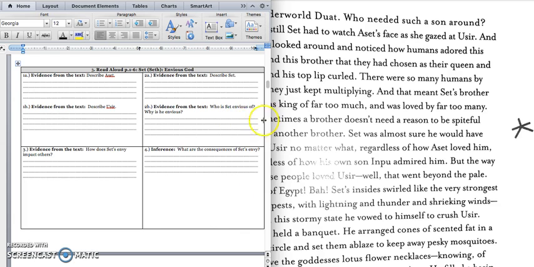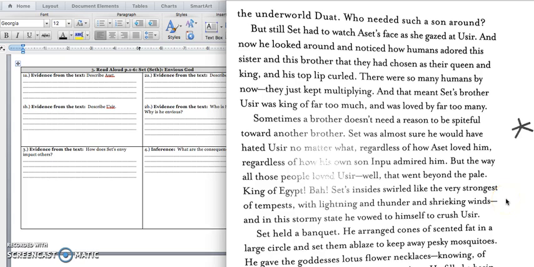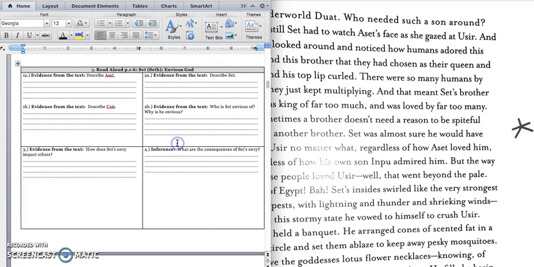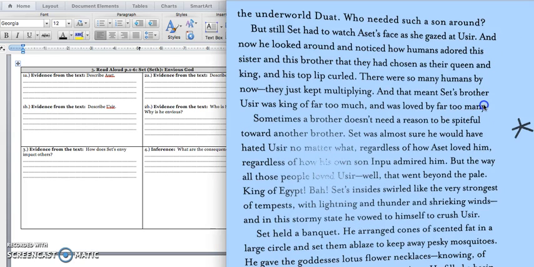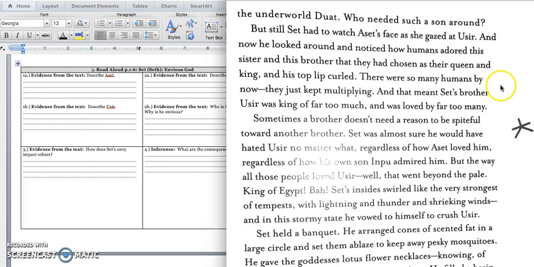All right, and so we are now ready to answer box 2. It says, who is Set envious of? And it tells us that he's envious of Usher. It says that Set's brother Usher was king of far too much, and that he was spiteful towards him. And that's because Usher got to be the king, and Set didn't get to be the king.